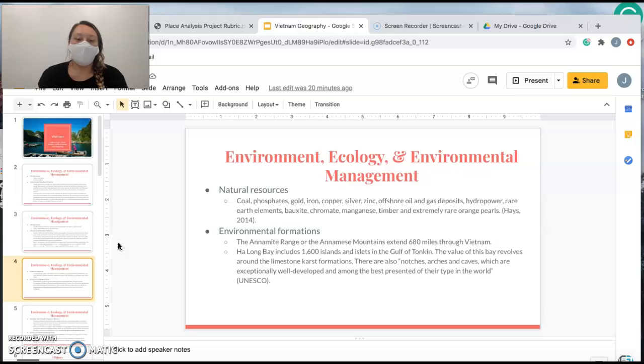The natural resources in Vietnam include coal, phosphates, gold, iron, copper, silver, zinc, offshore oil, gas deposits, and much more. The most extremely rare natural resource that Vietnam has is orange pearls. The environmental formations that Vietnam has are the Annamite Range or the Annamese Mountains, and then Ha Long Bay, which includes 1,600 islands and islets in the Gulf of Tonkin. The value of this bay revolves around the limestone karst formations.